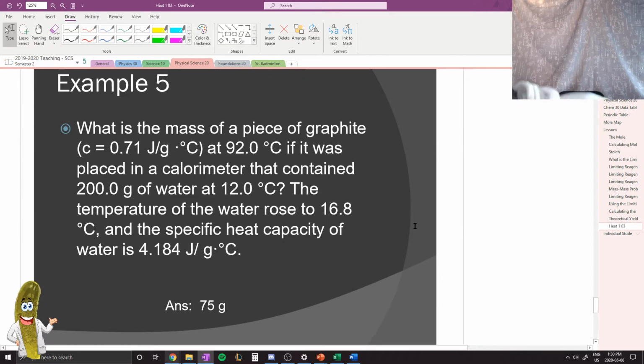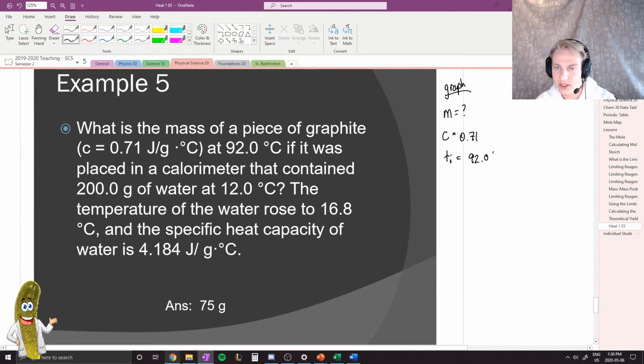Example 5 here. What is the mass of a piece of graphite? So I'm going to start writing down my information that I know already. So I have graphite. What is the mass, is the question that I've been asked, of the piece of graphite, which has a specific heat capacity of 0.71, and the temperature initial at 92 degrees Celsius.